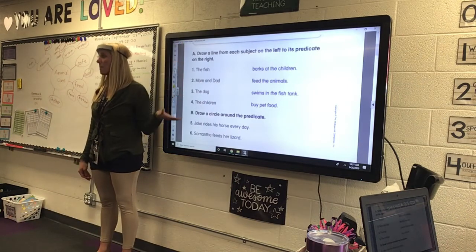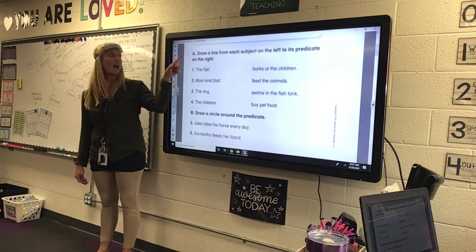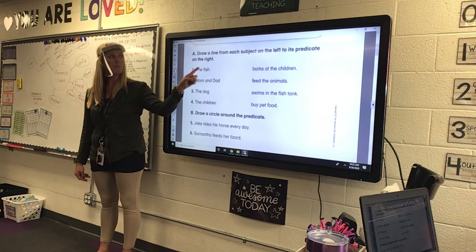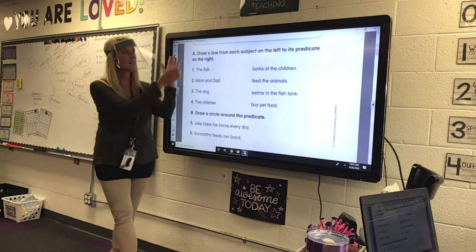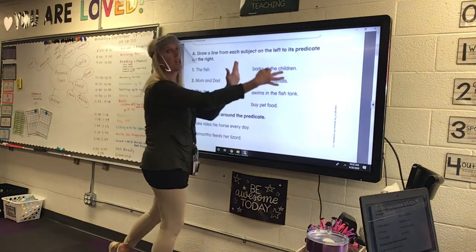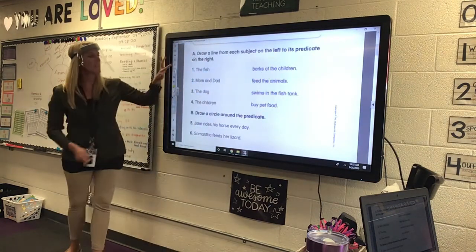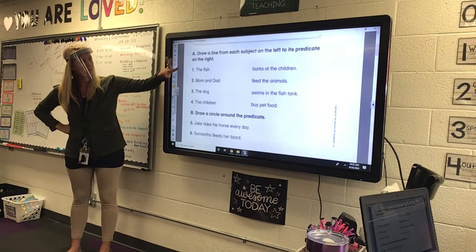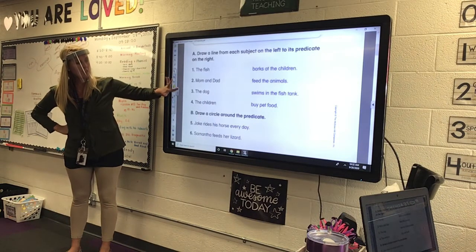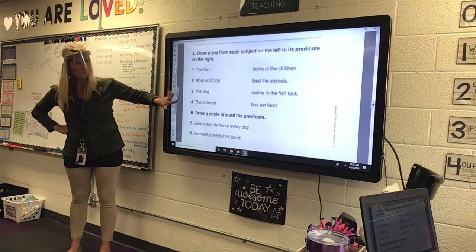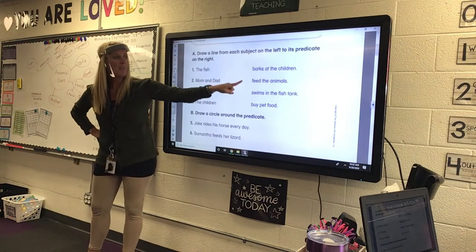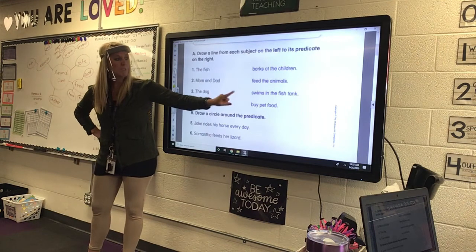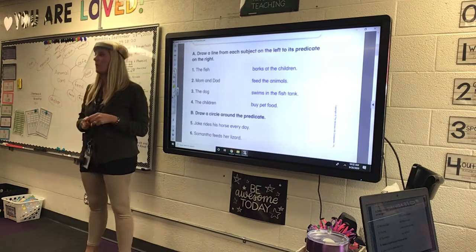On A, we're going to draw a line from each subject on the left to its predicate on the right. We have the fish, mom and dad, the dog, the children. And over here we have barks at the children, feed the animals, swims in the fish tank, buy pet food.